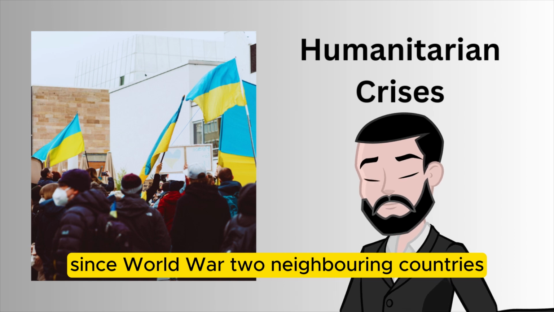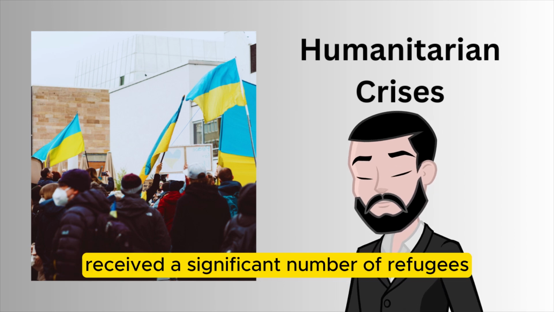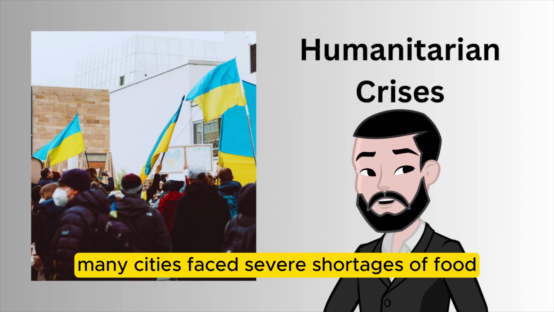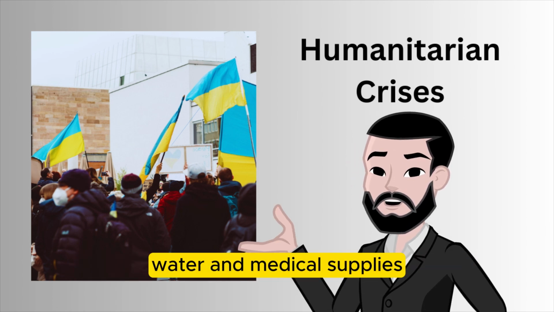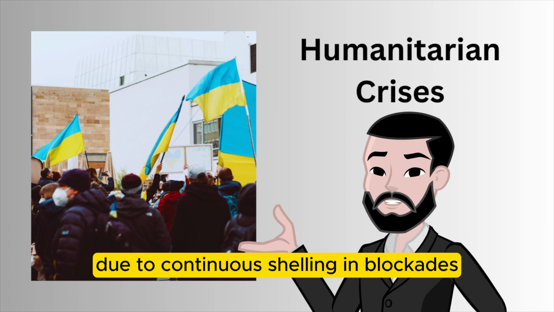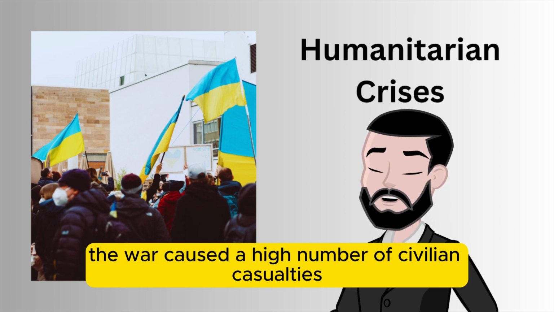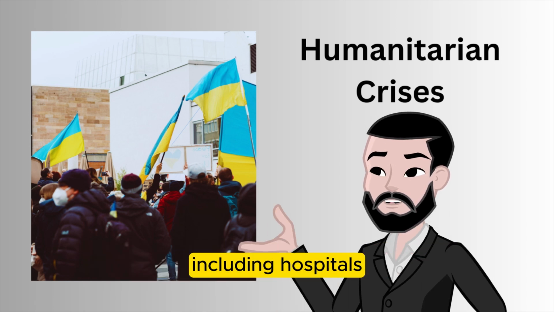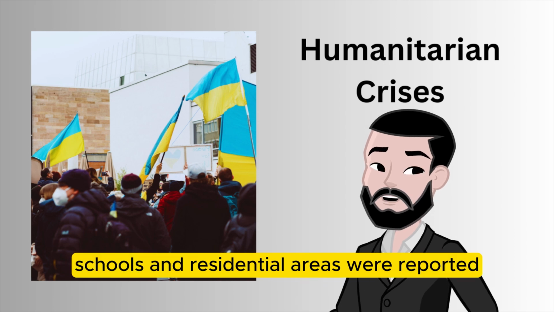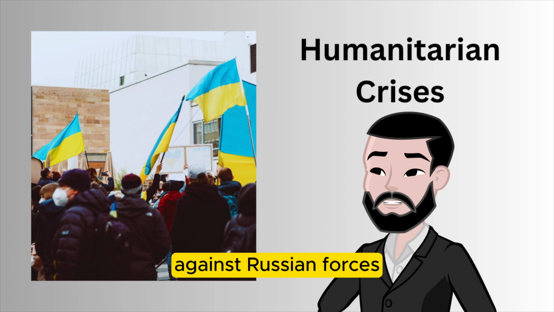Neighboring countries, particularly Poland, received a significant number of refugees. Within Ukraine, many cities faced severe shortages of food, water, and medical supplies due to continuous shelling and blockades. Civilian casualties. The war caused a high number of civilian casualties. Attacks on civilian infrastructure, including hospitals, schools, and residential areas, were reported, leading to accusations of war crimes against Russian